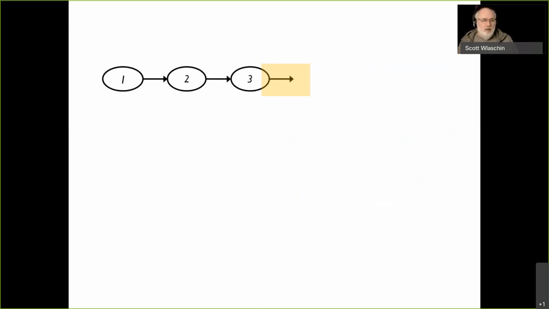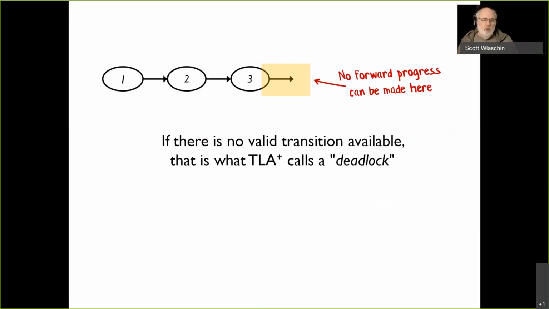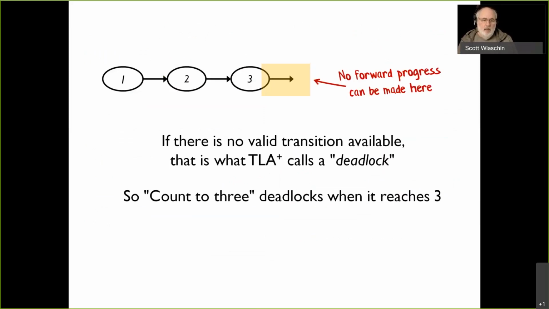It went to 3, and there was no forward progress that could be made here. And if you can't make any forward progress, if there's no valid transition that you can do, that's what TLA+ calls a deadlock. Literally, you're just stopped. And so in this situation, our count to 3 example, it deadlocks when it reaches 3. So that's not very good.